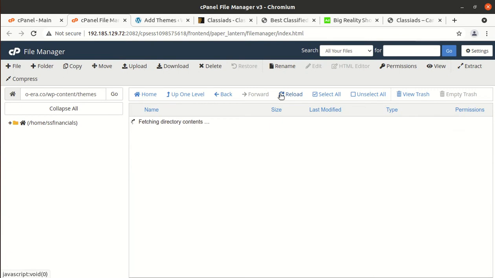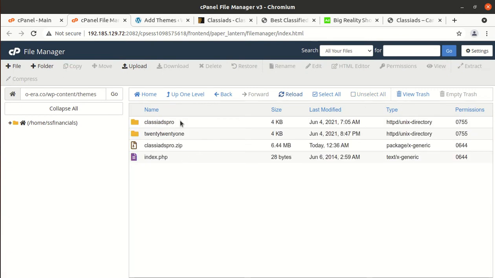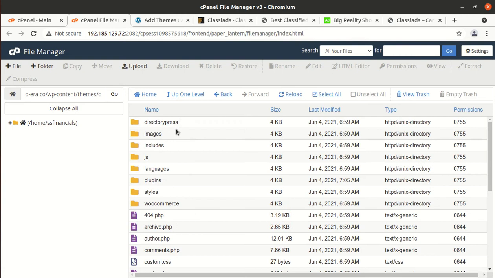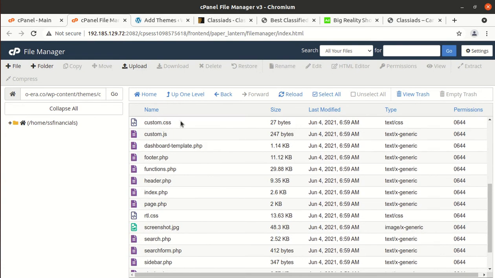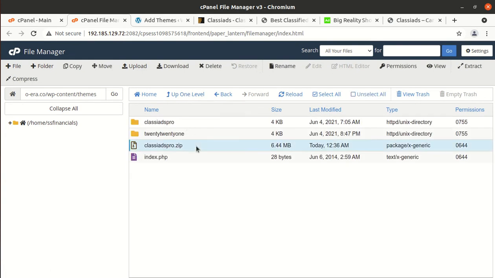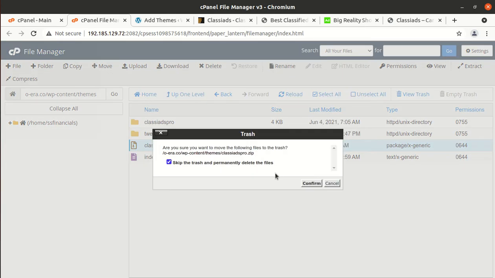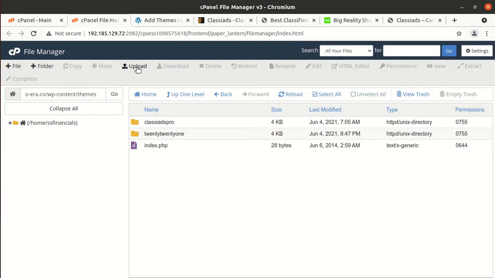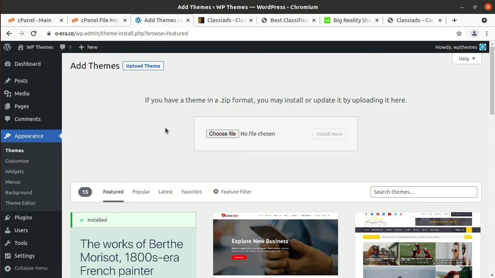The extraction outcome is this Classy Add Pro folder, in which we got all the theme components, folder and files. Now we can delete the zip one. We have already extracted it, and don't get confused. Both the activities of uploading theme are same. Either you can upload the theme file in WP Content Themes folder, or you can use this WordPress interface to upload the theme. Choice is yours. As per your convenience, you can use any of these.